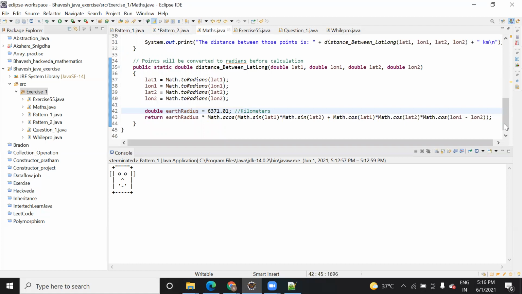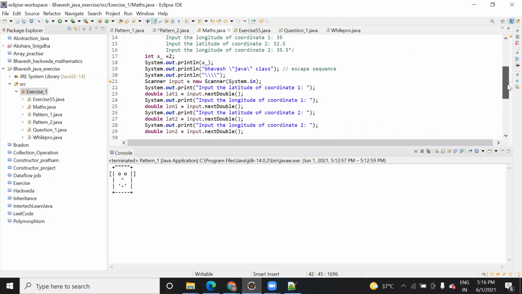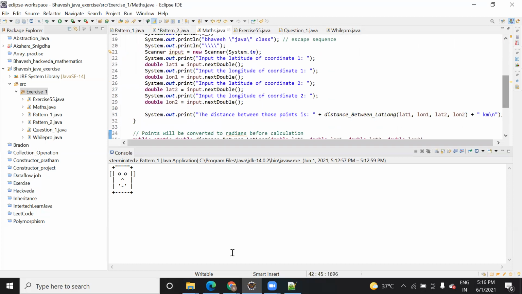After that, this is a math program. This also, I think you will be able to do it easily. This is about latitude and longitude, like on the earth. Suppose I give you two coordinates, x1 y1 and x2 y2, how can we calculate the distance? The same thing is being done here.